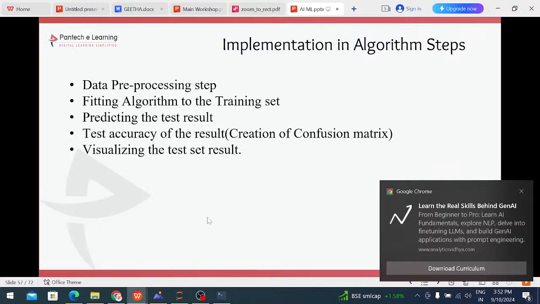Corona previous, like what the symptoms are. For example, fever-related information: how many people suffer from fever, how many people suffer from headache, how many people suffer from cold. We are collecting that type of information. Based on the information, we are training the model. After that, we are testing the model. After that, we can predict the result in the future. That is known as machine learning.